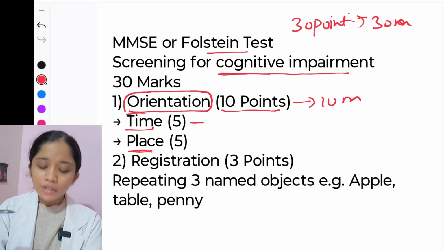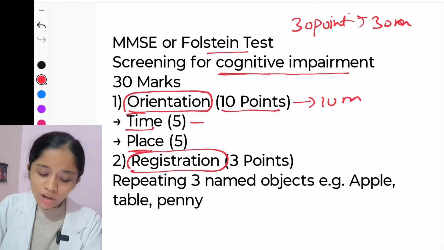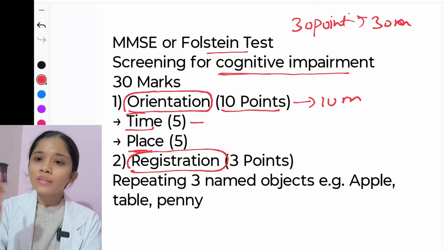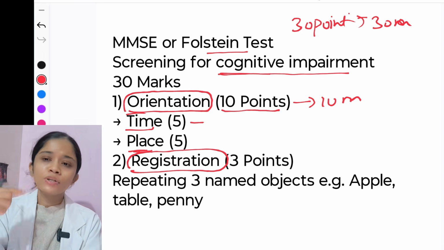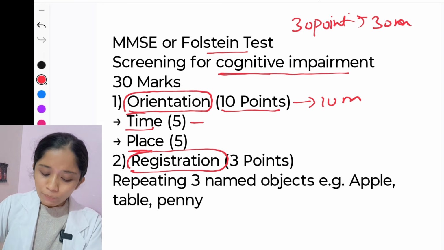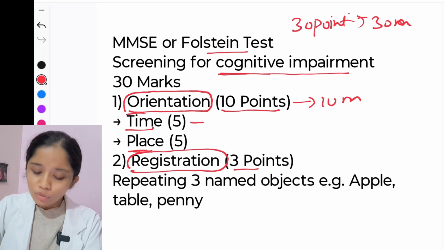Then the second question is from registration. In registration, we say any 3 words to the patient and ask them to repeat them. If the patient is able to repeat all three words, we give 3 marks. If able to repeat 2, we give 2 marks, and if able to repeat only 1, we give 1 mark. So repeating 3 named objects like apple, table, penny, gives 3 points or 3 marks.